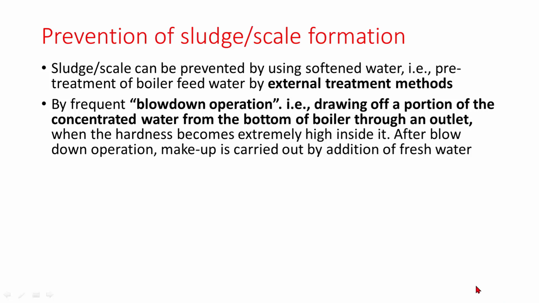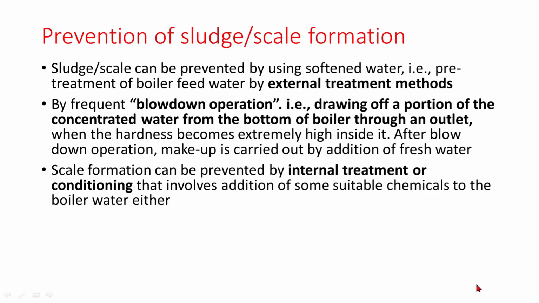What is blow down operation? It is draining off a portion of the concentrated water from the bottom of the boiler through an outlet when the hardness becomes extremely high inside it. After blow down operation, makeup is carried out by addition of fresh water.